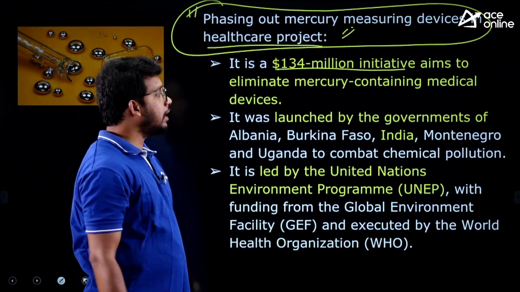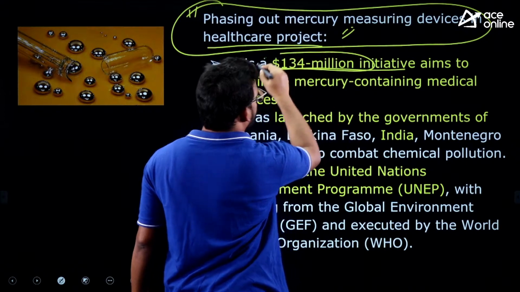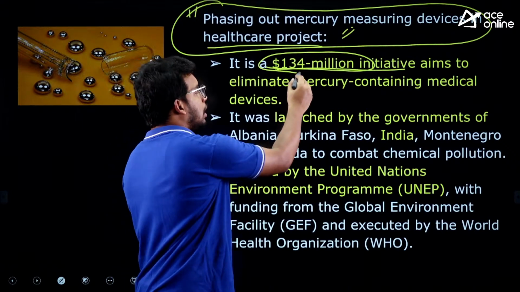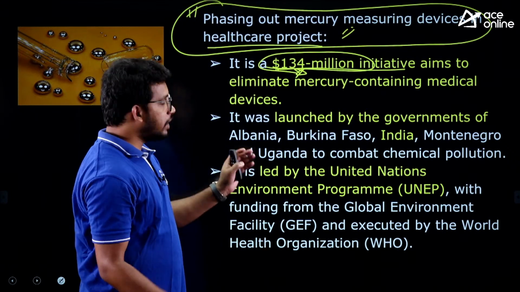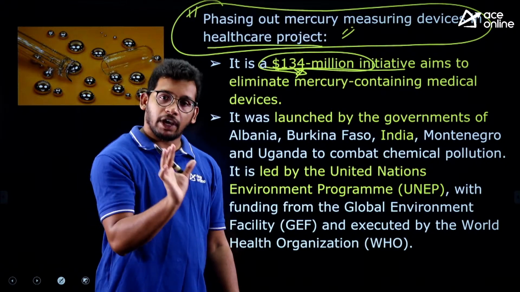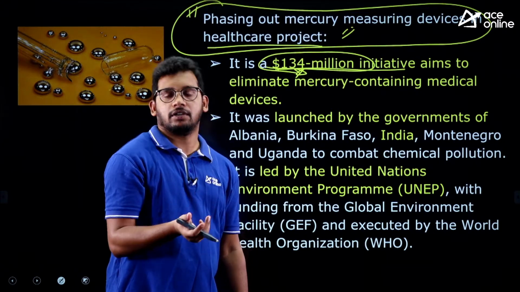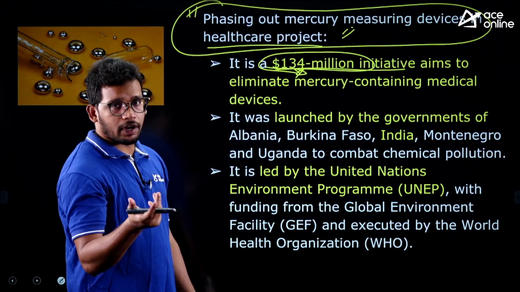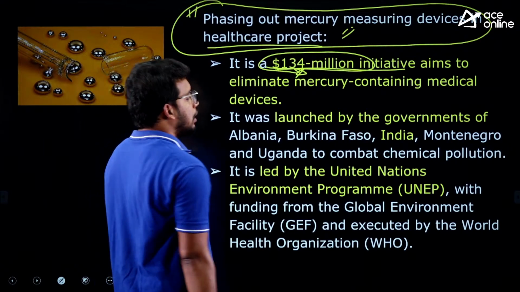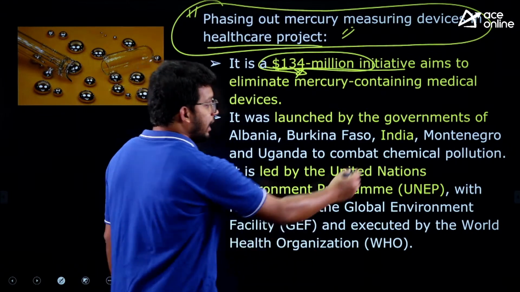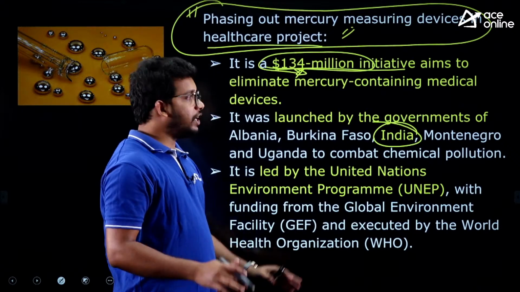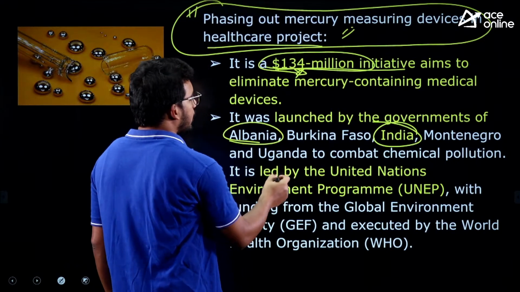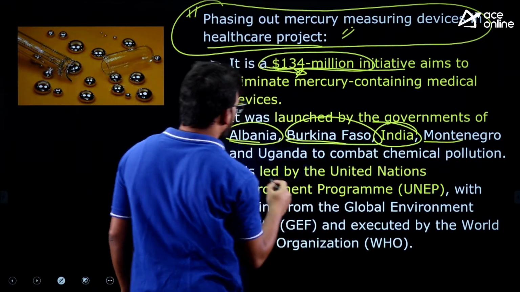The total worth of this initiative is $134 million. That is the cost. And what are they going to do? They are going to support certain countries in eliminating mercury-based medical equipment and shifting to alternate equipment. There are many alternatives, so if you are a doctor, you might be aware of it, right? Which countries have signed? India has agreed to sign. So India is ready to shift from mercury-based equipment to something else. Along with India, Albania, Burkina Faso, Montenegro and Uganda.